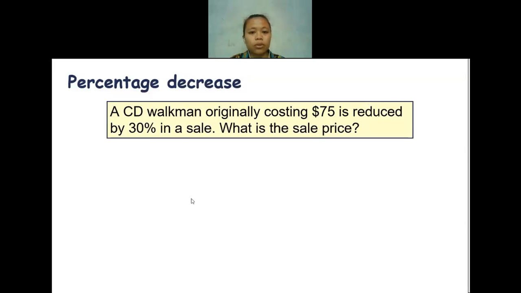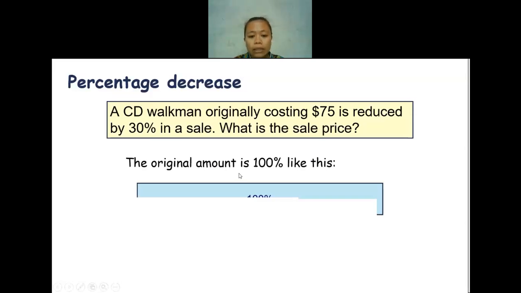So we already have the price for the Walkman, which is $75, and it's reduced by 30% in a sale. The original price will always equal 100%, and it's cut by 30%, so now only 70% is left.